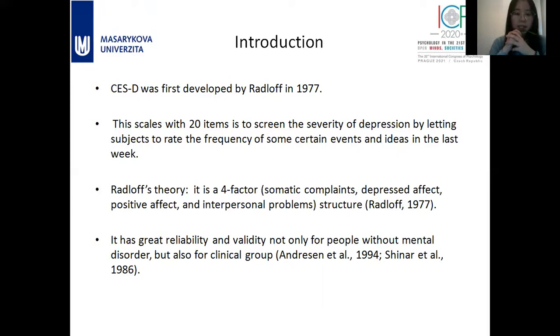Firstly, it was developed by Radloff in 1979 and has 20 items. This instrument requires the participants to rate the frequency of certain events or certain ideas in the last week.